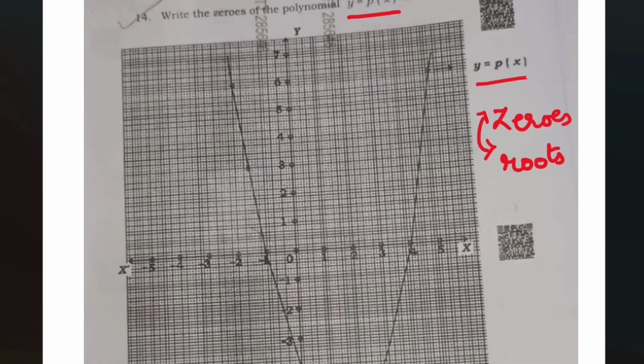Okay. Now here they are asking, for y is equal to p(x) for this curve, how many zeros are there? It is very simple. See where the x-axis is cutting the curve. How many times is it cutting? The x-axis is cutting the curve 2 times. 1 time, 2 times. So 2 zeros are there. Now if they ask what the zeros are, you can find the values where the curve is cutting the x-axis and write those numbers. They will be the zeros or roots for that particular polynomial. So 2 zeros are there. Okay.